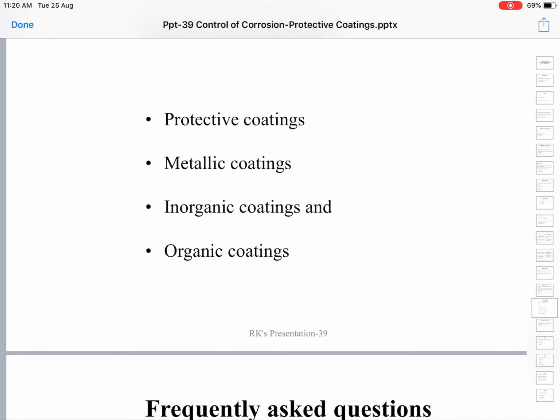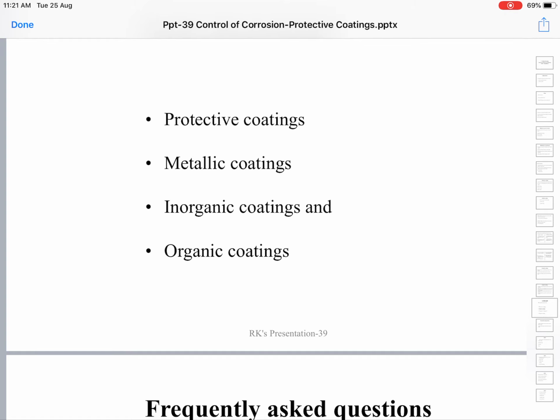There are three types: metallic coatings, inorganic coatings, organic coatings. A metallic coating is a coating of a noble metal on the base metal. Since both are metals, the coated metal may be higher in the electrochemical series than the base metal, or lower in the electrochemical series than the base metal.